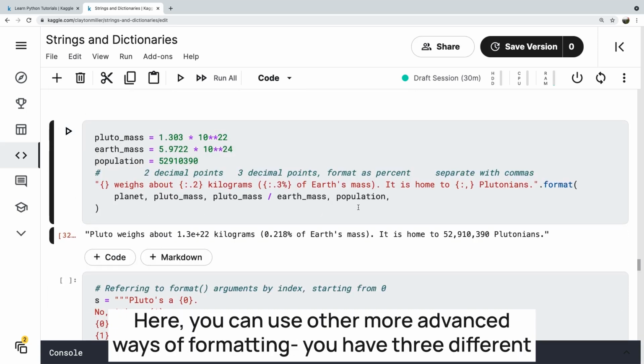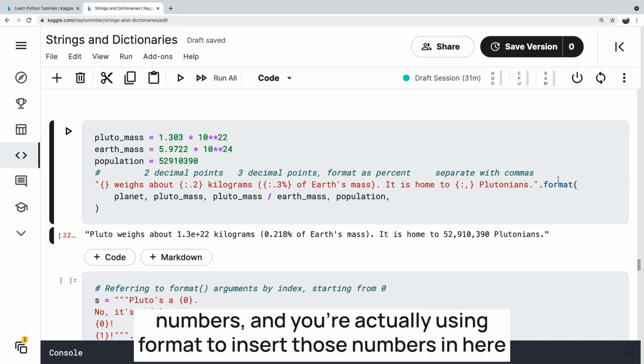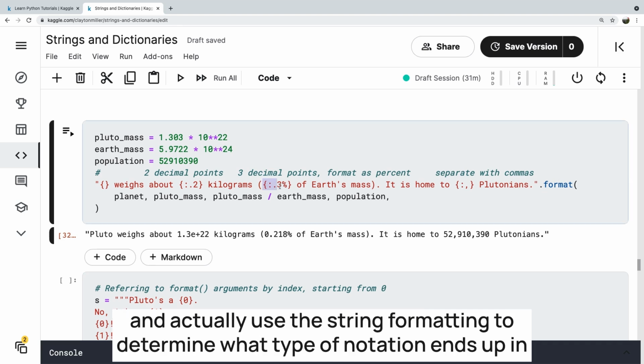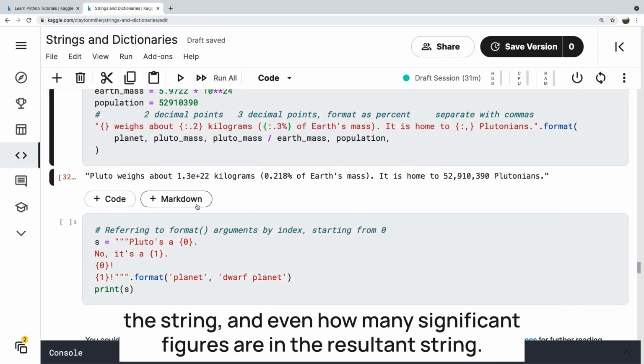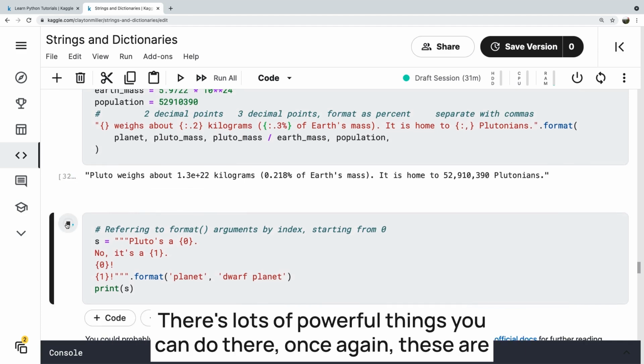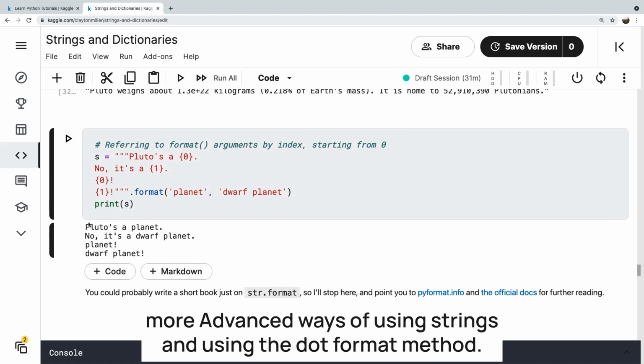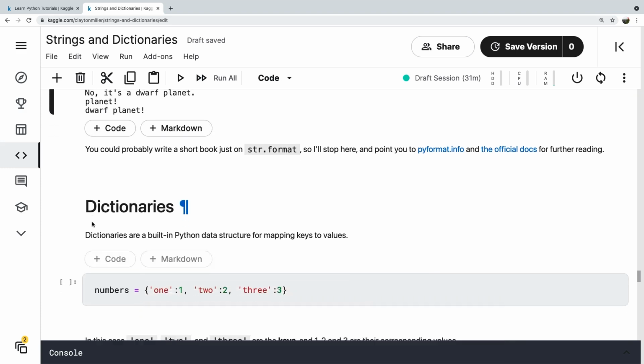Here you can use other more advanced ways of formatting. Here you have 3 different numbers, and you're actually using .format to insert those numbers in here and actually use the string formatting to determine what type of notation ends up in the string and even how many significant figures are in the resultant string. There's lots of powerful things you can do there. Once again, these are more advanced ways of using strings and using the .format method.